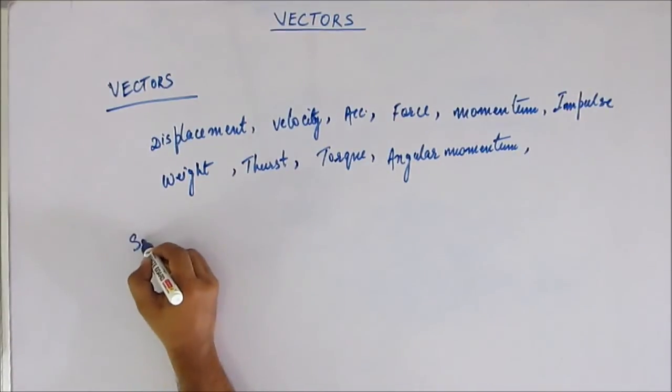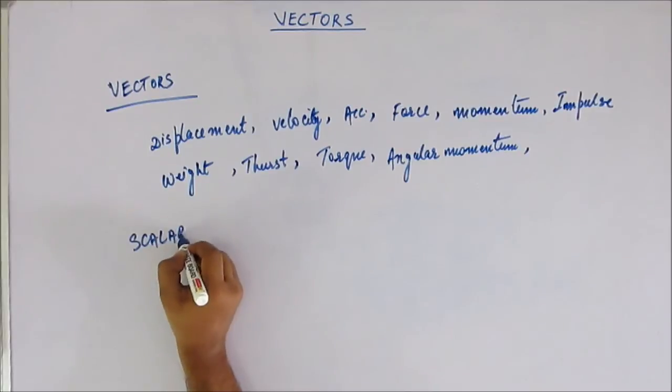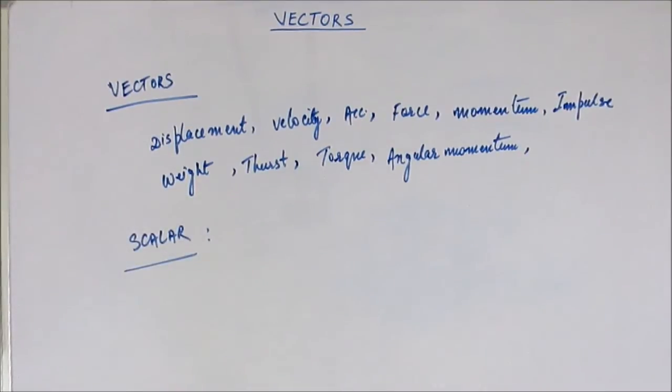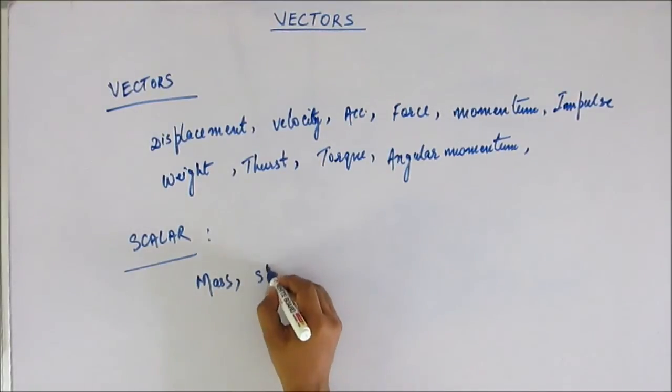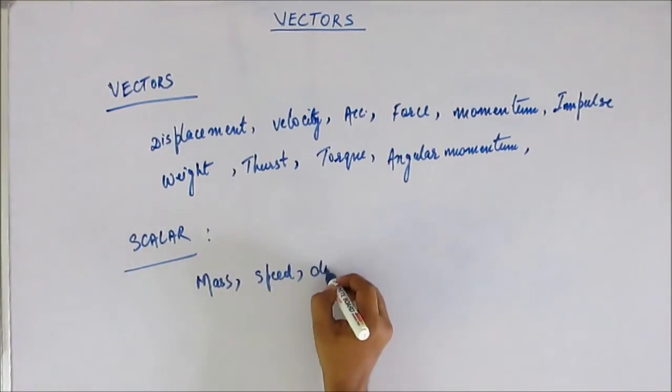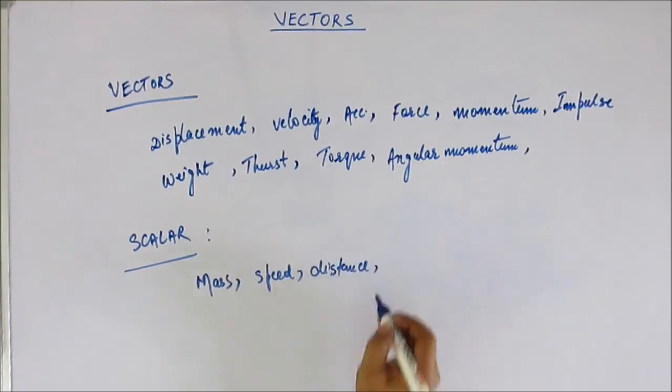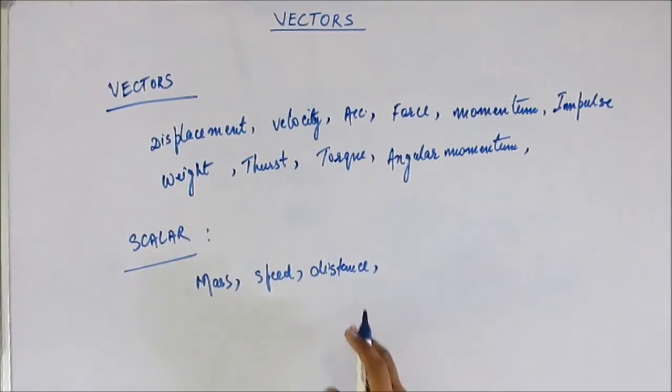Now quantities to which we don't append direction, quantities which can be completely described only with the magnitude, where direction as such is not required, are called scalar quantities. You can give hundreds of examples: mass, speed, distance. When we talk of distance, we don't append direction to it. When we append direction to it, that becomes displacement. Just magnitude, 3 kilometers, that is distance. 3 kilometers northwards, that is displacement.